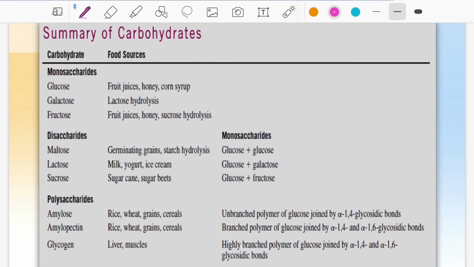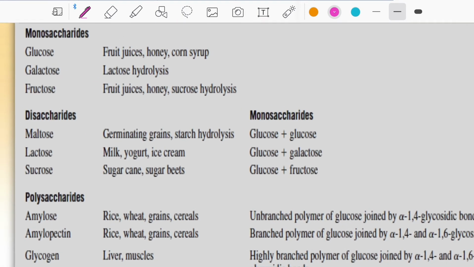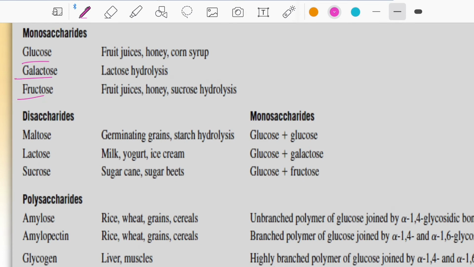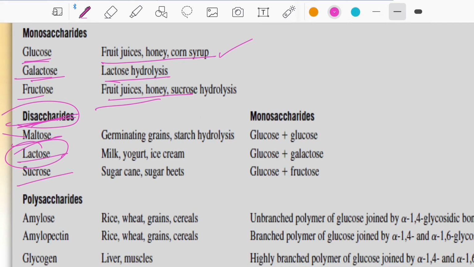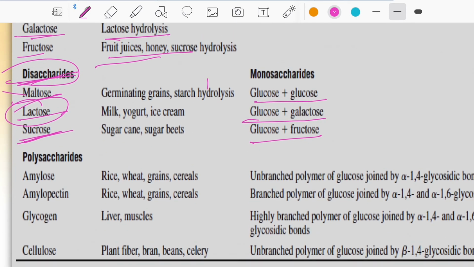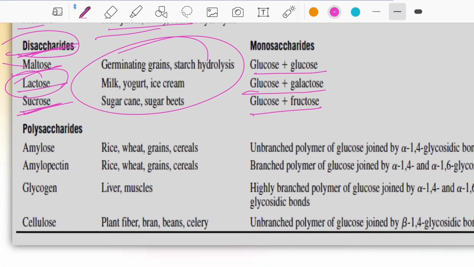Summary of carbohydrates. Let's discuss the summary of carbohydrates. Monosaccharides are glucose, galactose, fructose. Lactose is a disaccharide. The disaccharides consist of maltose, lactose, and sucrose. Maltose is glucose plus glucose, when they form with the glycosidic bond. Lactose is glucose plus galactose, and sucrose is glucose plus fructose. And these are the food components in which those sugars are present.